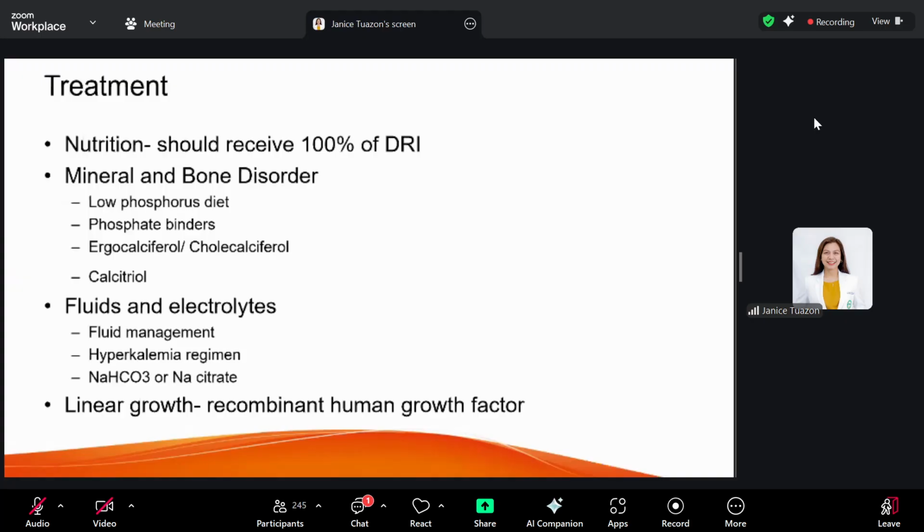Ergocalciferol or cholecalciferol enhances formation of your vitamin D3, because your vitamin D is also activated in your kidneys. That's why you have decreased vitamin D. Calcitriol suppresses PTH production and improves calcium and phosphorus absorption in the GI tract.